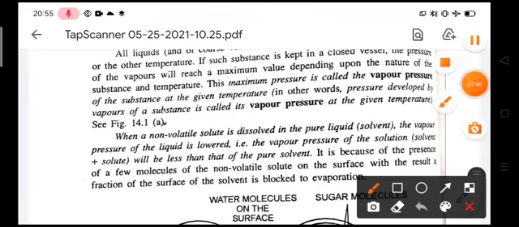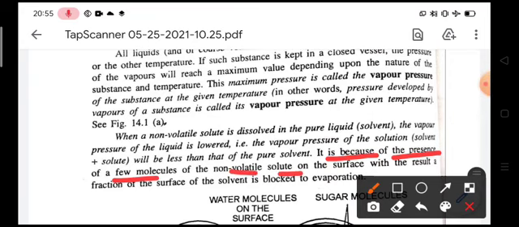It is because of the presence of a few molecules of the non-volatile solute on the surface of the solvent. As a result, a fraction of the surface of the solvent is blocked from evaporation.